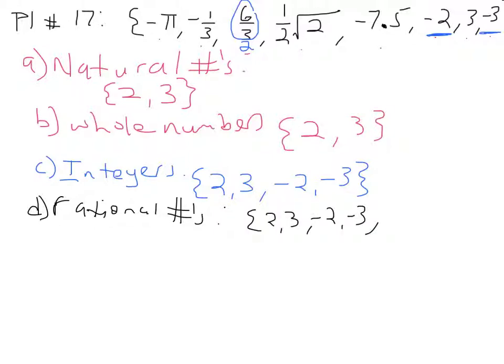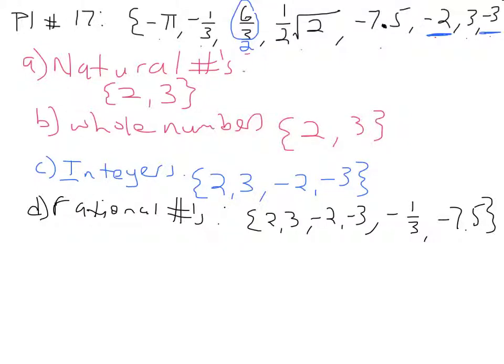We get those automatically. As well as any fractions. Negative a third is a fraction. Any terminating or repeating decimal is also going to be in this set. Negative 7.5 terminates, right? There aren't any non-zero numbers beyond the 5. So negative 7.5 is also going to be in this set.